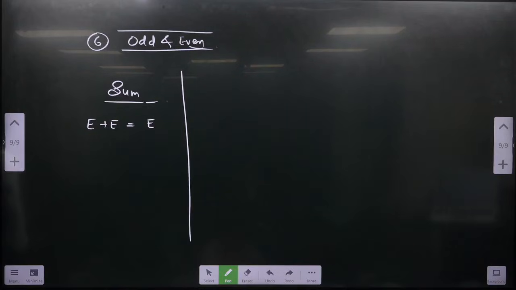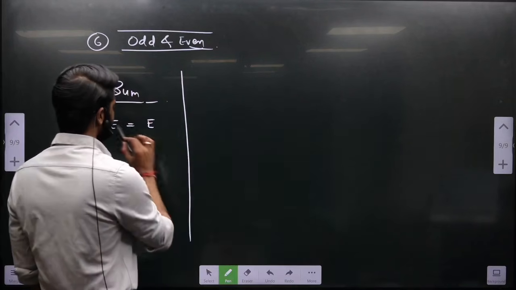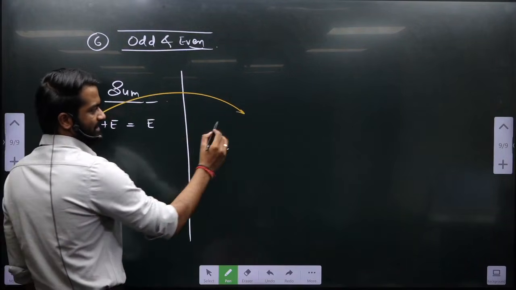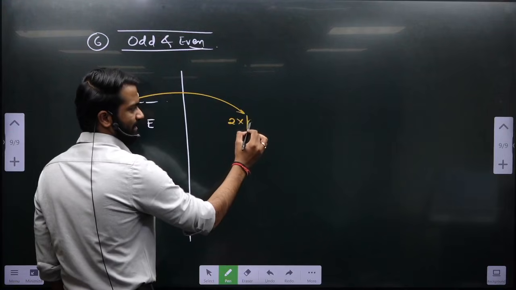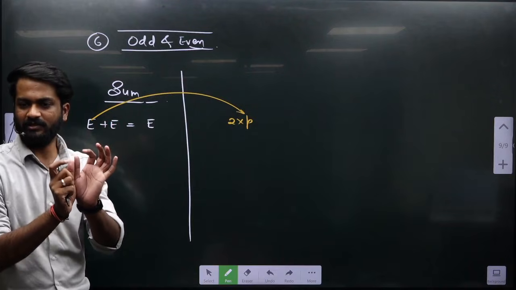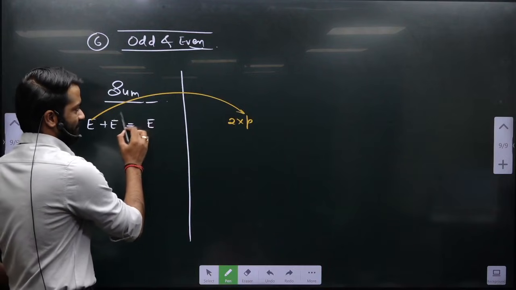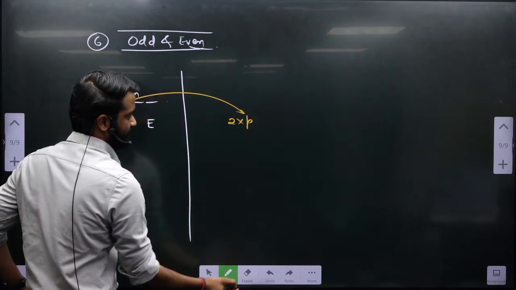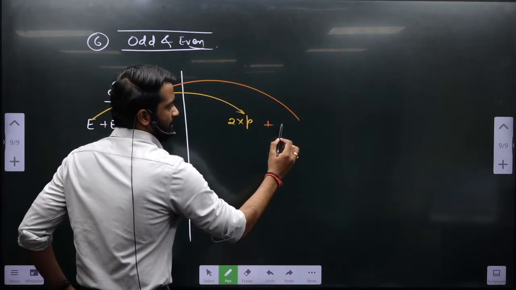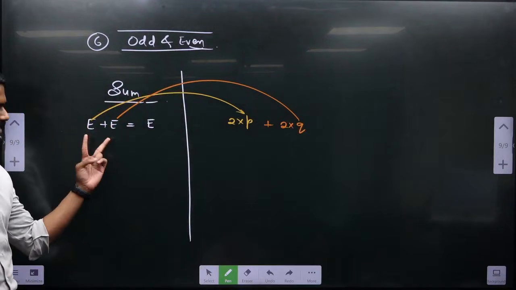Will it be always even? Fundamentally, what is happening? Let's say this even number is nothing but 2 into some p. You remember, at least a single factor of 2 is there, no? 2 into the remaining thing, I am saying p. This even number will be nothing but 2 into q. Both are even and both can be different.